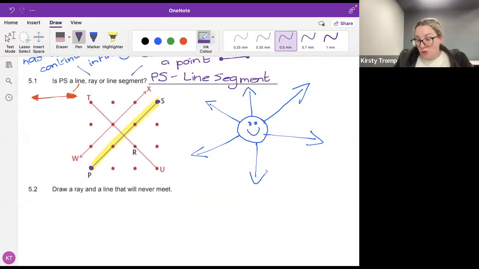So I want you guys to go draw one on your page. All right, go draw a ray and a line that will never meet. Go try. It's okay to be wrong, but I want you to go try. Give it a try. It can look different. Everyone's is going to look different. Don't stress.